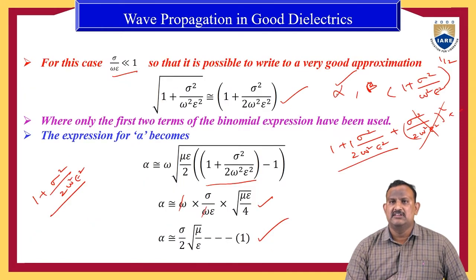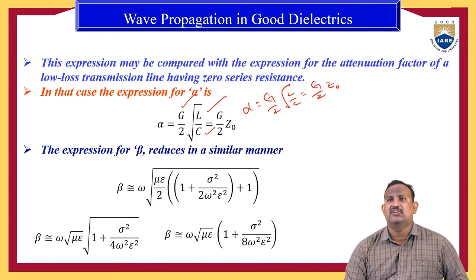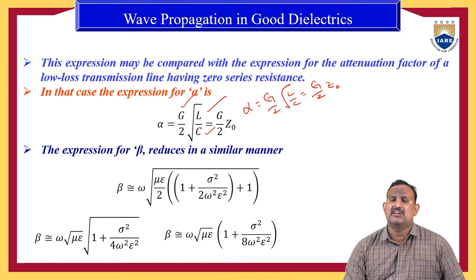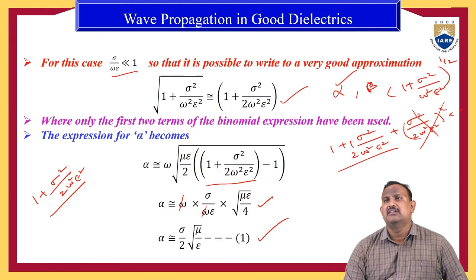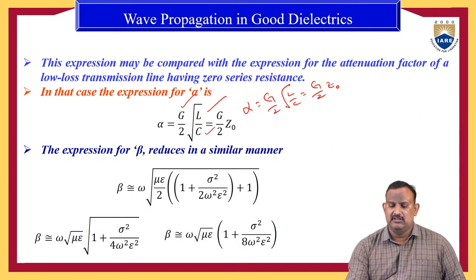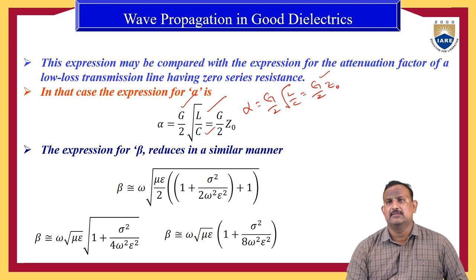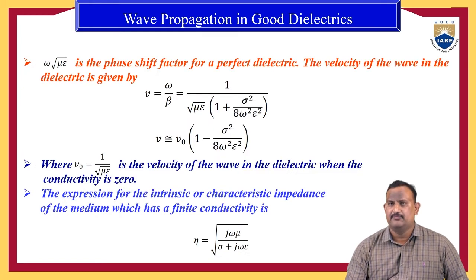So here the expression is sigma by 2 into root of mu by epsilon. Here root of mu by epsilon is also nothing but the characteristic impedance. In place of the conductance sigma, here we have G. That is the only difference between the previous equation and the present equation.